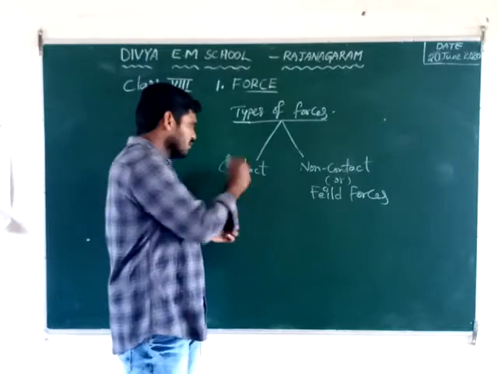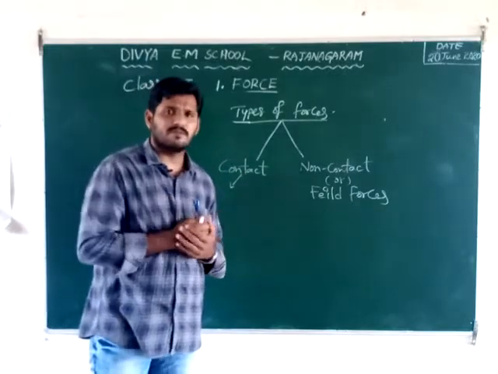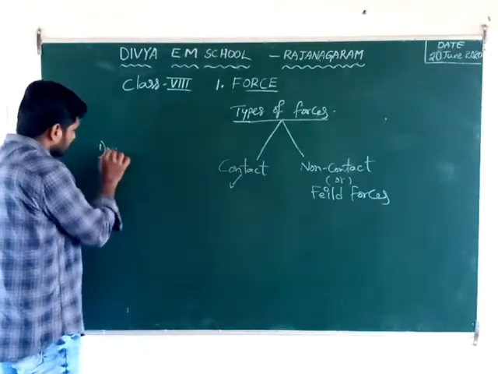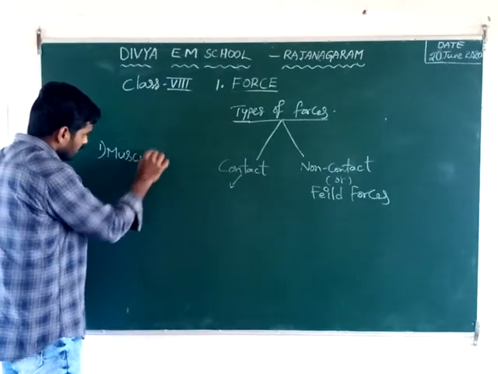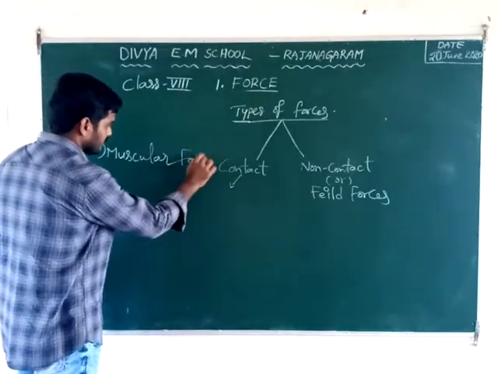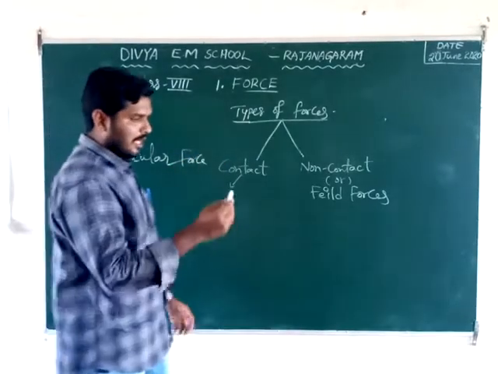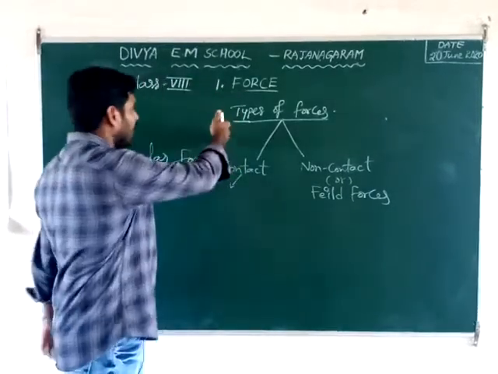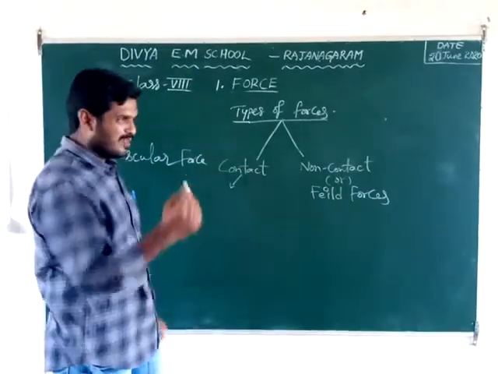Here, contact forces are again divided into four types. One of the contact forces is muscular force. Here, I hold a piece of chalk, then write on the blackboard. What happens here?